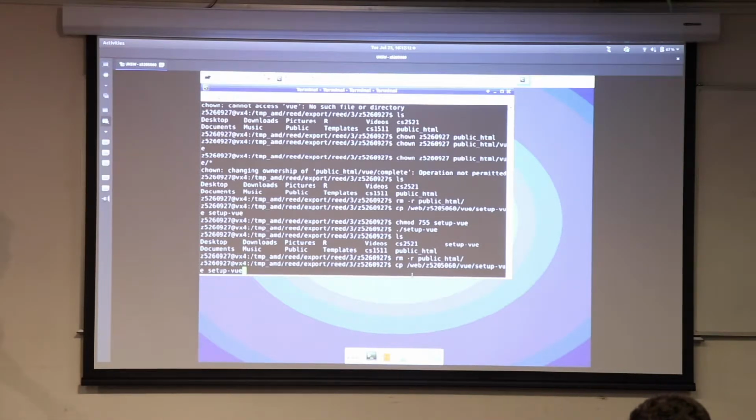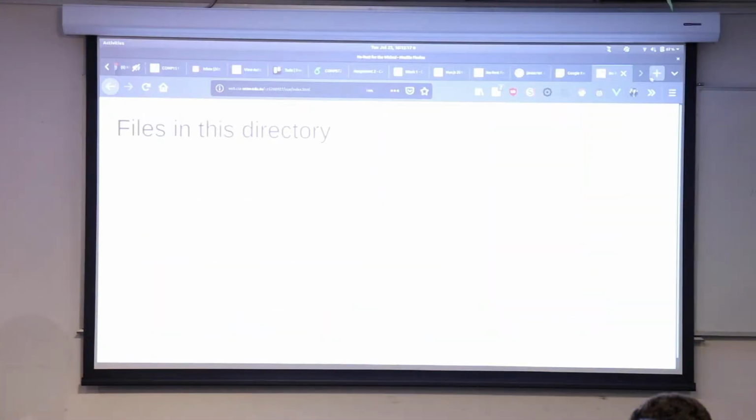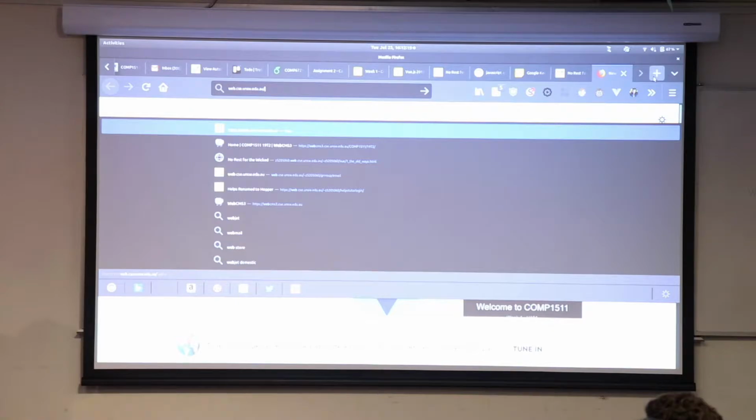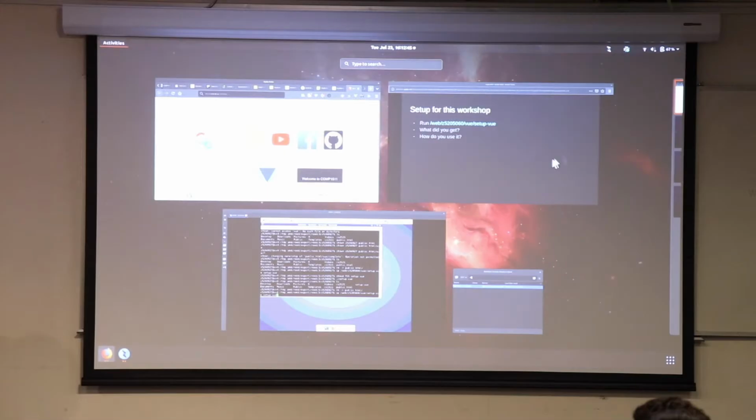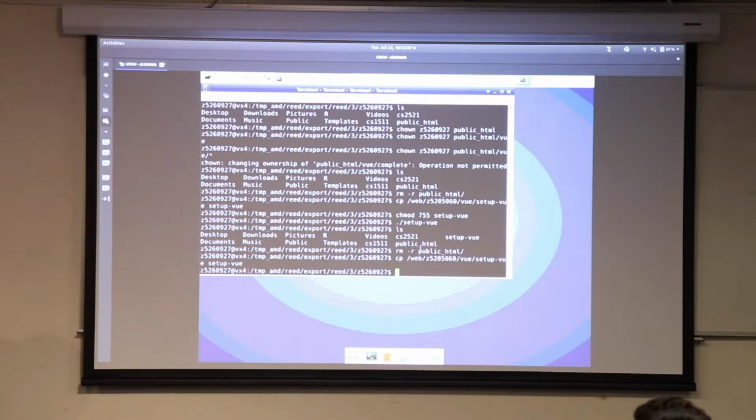CSE actually lets you host a web server by yourself. So I have my own little world set up under my web address. You all have your own, and it's basically web.cse.unsw.edu.au/ the squiggly line thing, and then your zID. With this command, once you've done that cp command, you should have a file called setup vue. If you just go ./setup vue, so I'll do that now. Copy that in, ./setup vue.